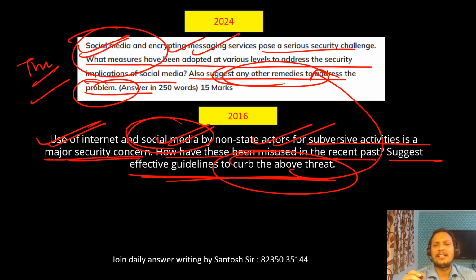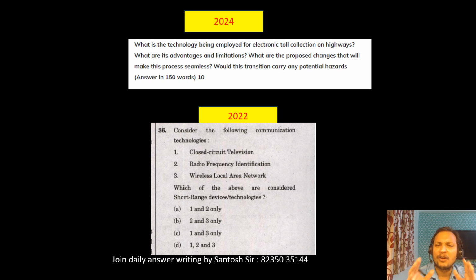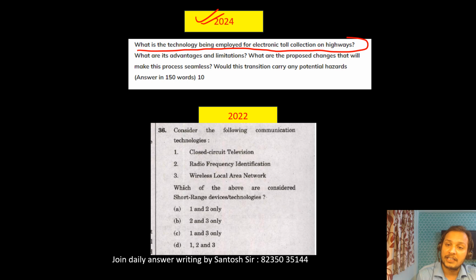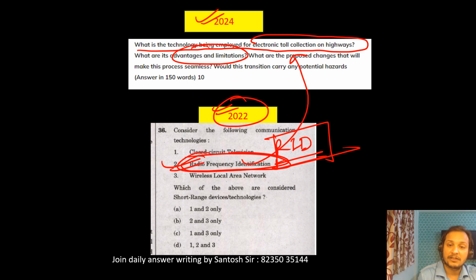You can see, that is why I say, guys, the UPSC mains paper this year was a very easy paper, one of the easiest, General Studies paper 3. It was literally a cakewalk for anyone who has prepared the syllabus properly from the mains master notes and has gone through the PYQs. Again, you see the 2024 question: what is the technology being employed in electronic toll collection on highways? What are the advantages and disadvantages? You can see the 2022 prelims question: radio frequency identification, RFID. So this was the answer to this question. So directly, this was also a PYQ, guys.